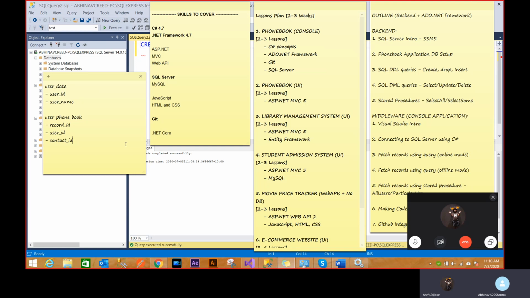So there are two tables: user data and phone book. We'll be focusing on this only, and this is something that you will be doing as homework. I'll try to explain everything using this,